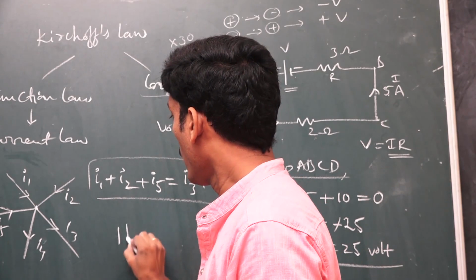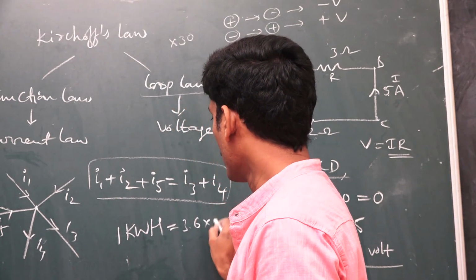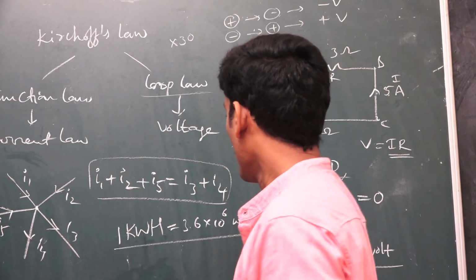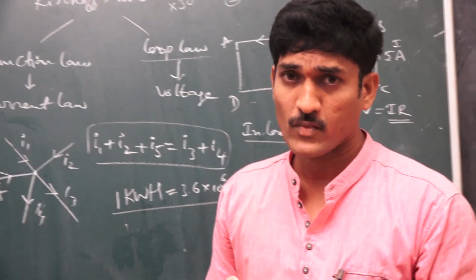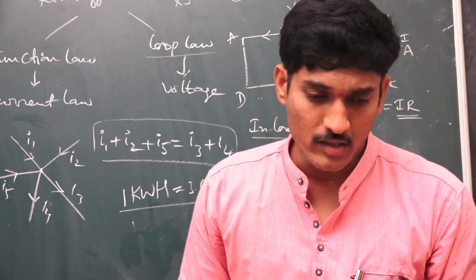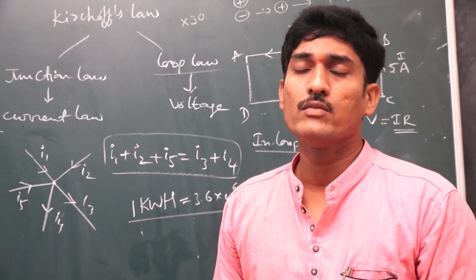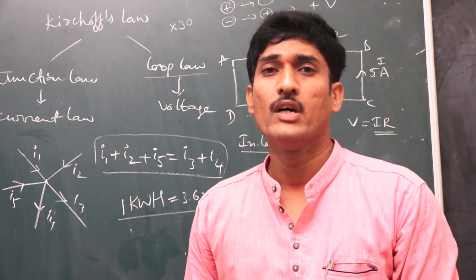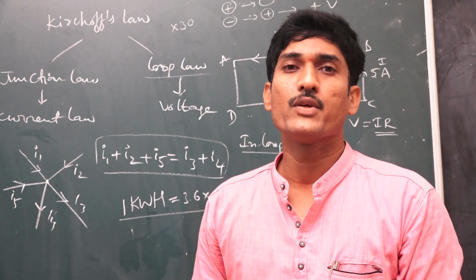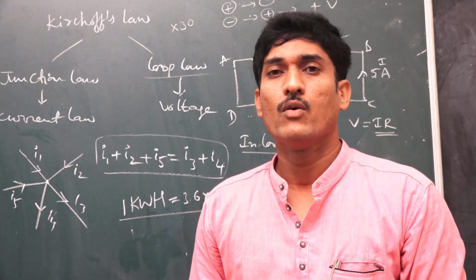So 1 kilowatt hour is nothing but 3.6 into 10 power 6 watt seconds. So this is also an important bit for examination. So the units calculation is like that. And a very important thing is about overload. How is overload prevented in your homes? Generally, to prevent overload, we can use a fuse. The fuse must be connected in series. Keep in mind. Okay.